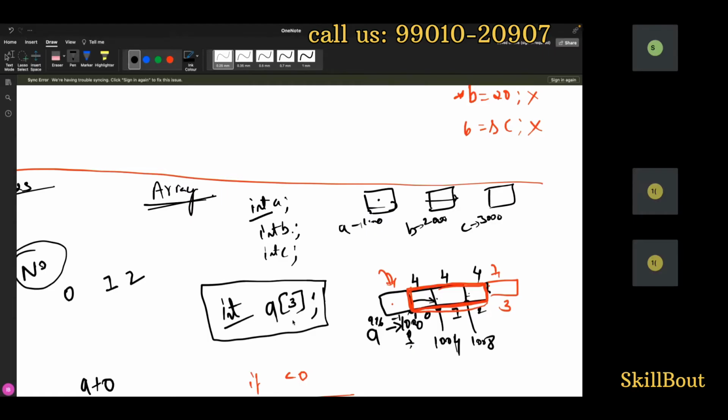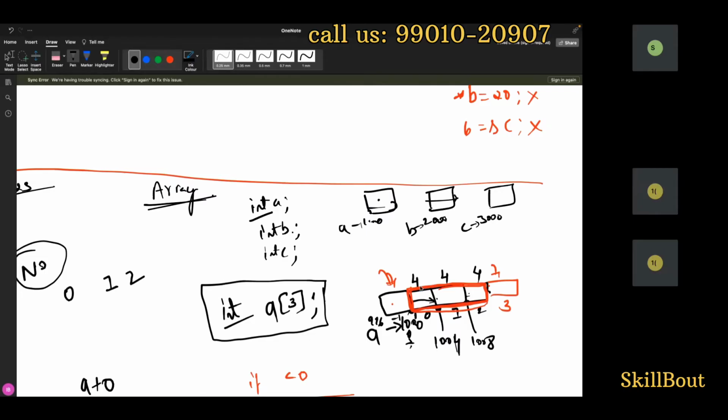When I tell about an array, when I tell A, it doesn't know which value I want to give. Why? Because there are three values. I cannot give all three values. And that's the reason what they thought is, let us make A the base address itself. When I tell A of 0, then it is a value. A of 1, it is a value. A of 2 is a value.